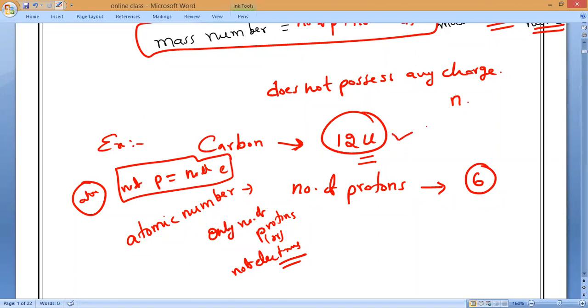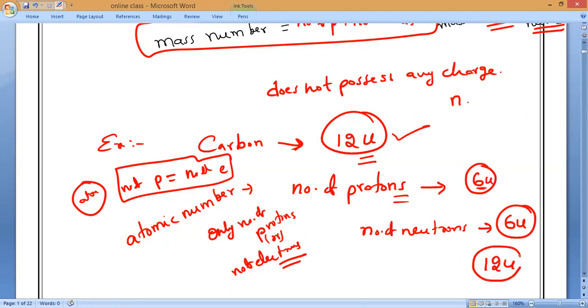In the case of carbon, the number of protons is 6, so the remaining 6 are neutrons. How many neutrons are there, guys? 6. So 6 plus 6 gives 12 units. The neutrons are also 6. That is why the atomic mass of carbon is 12 units.